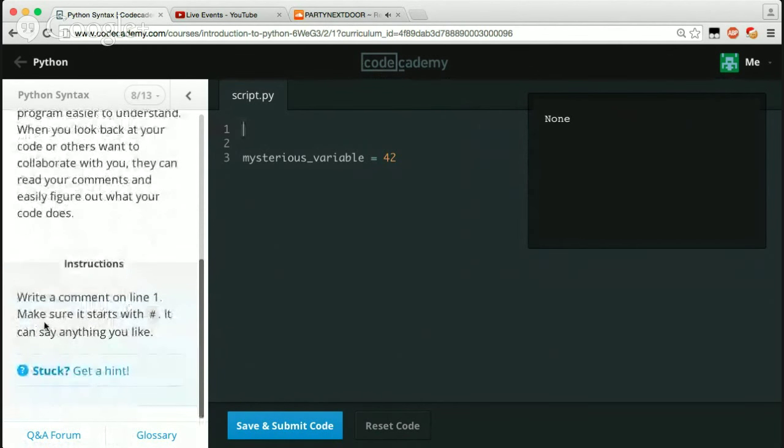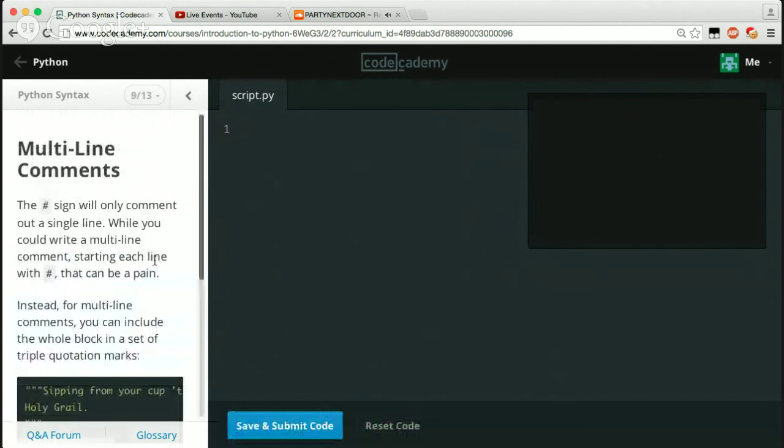Write a comment on line 1. Make sure it starts with a hashtag. It can say anything you like. Okay, so we just say my comment. Cool. Sweet. So let's run that.